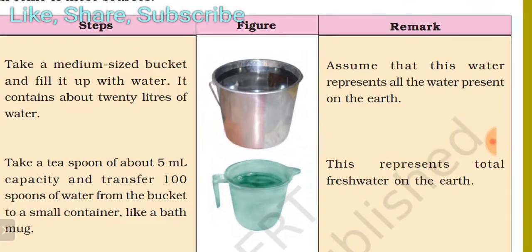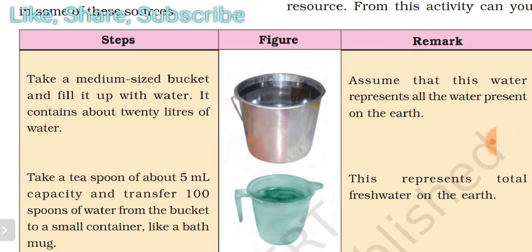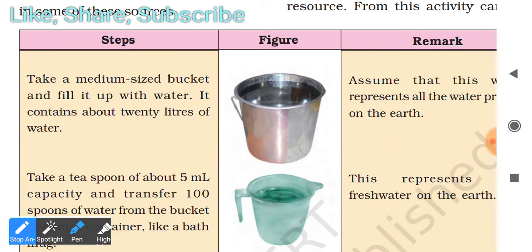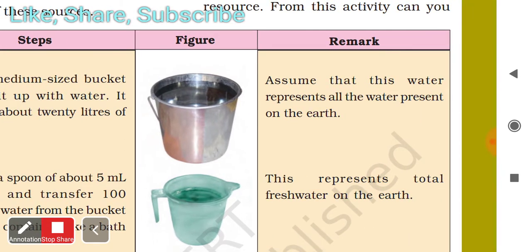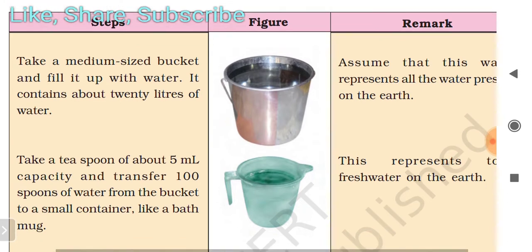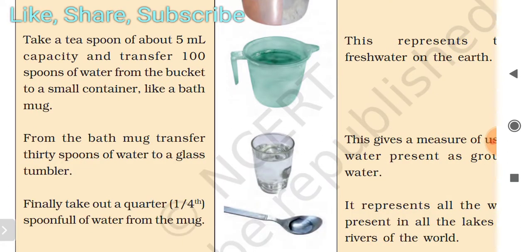First, take a medium size bucket and fill it up with water. It contains about 20 liters of water. You have to assume that this water represents all the water present on earth. Make a representation that it contains all the water present on earth.